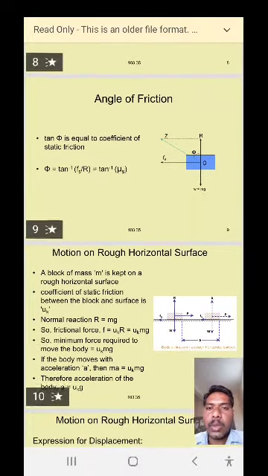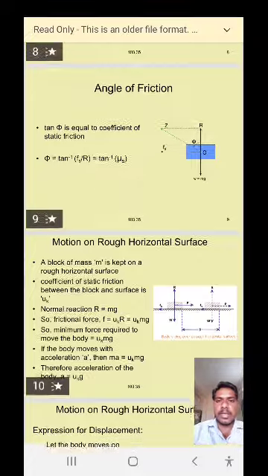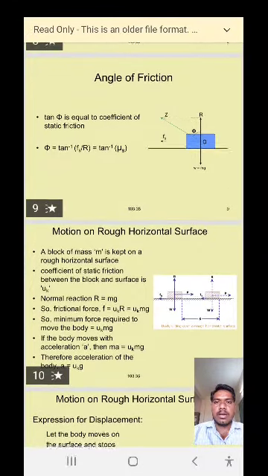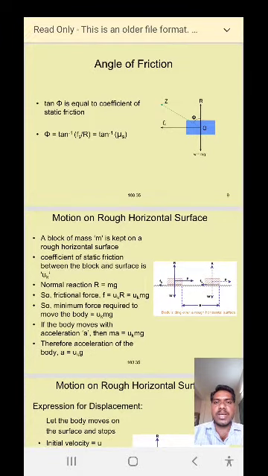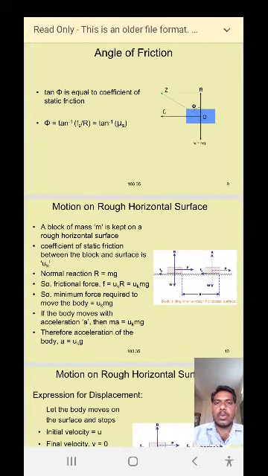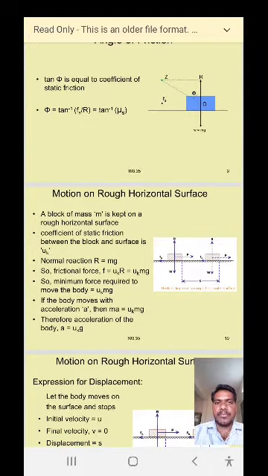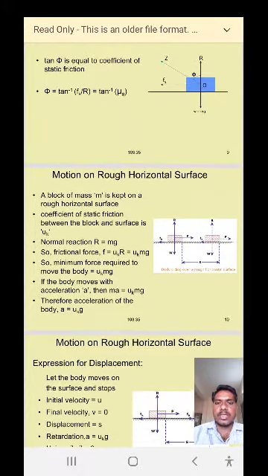Here phi is equal to tan inverse of Fs by R. But we know that Fs by R is equal to mu s. Therefore, phi is equal to tan inverse of mu s.